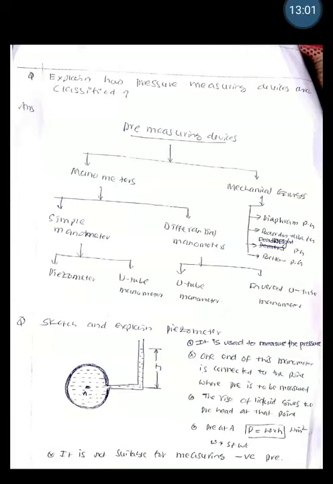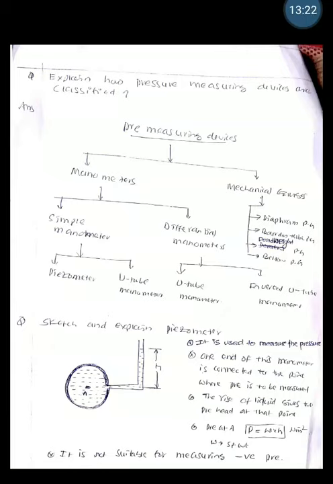It is a very simple device used to measure the pressure at a point. The figure is showing a container containing a fluid, and it is connected with a vertical column. We want to measure the pressure at A. So how much does the liquid rise in the vertical column?